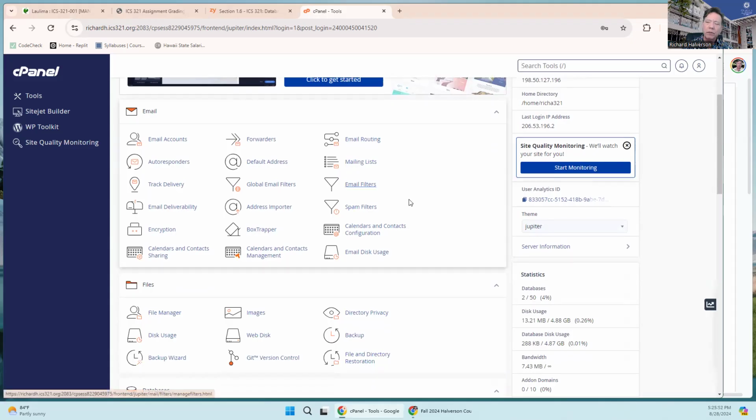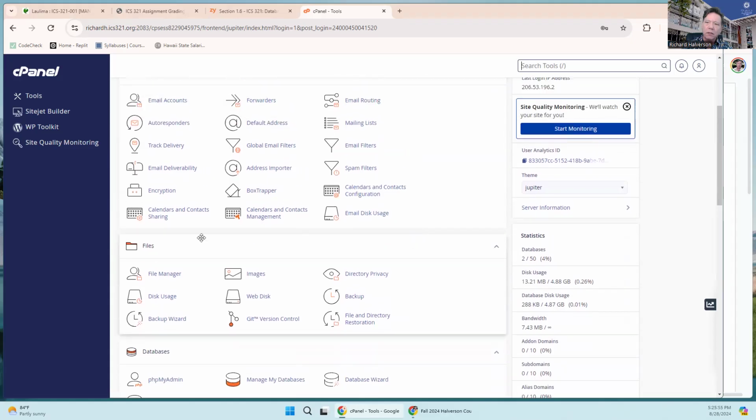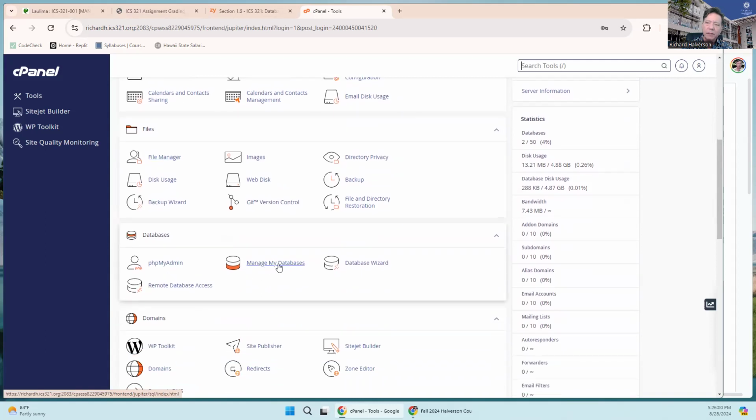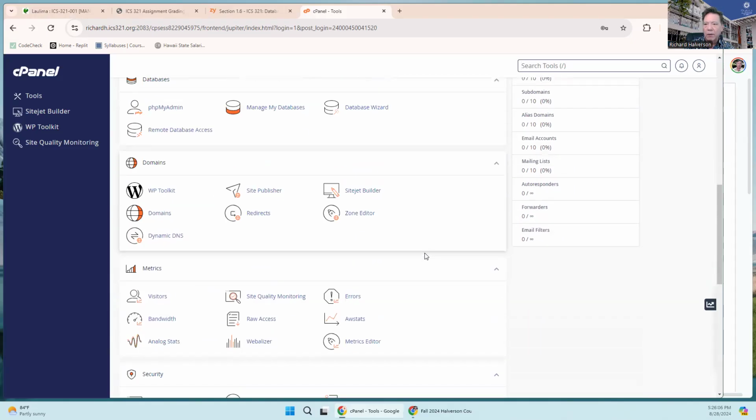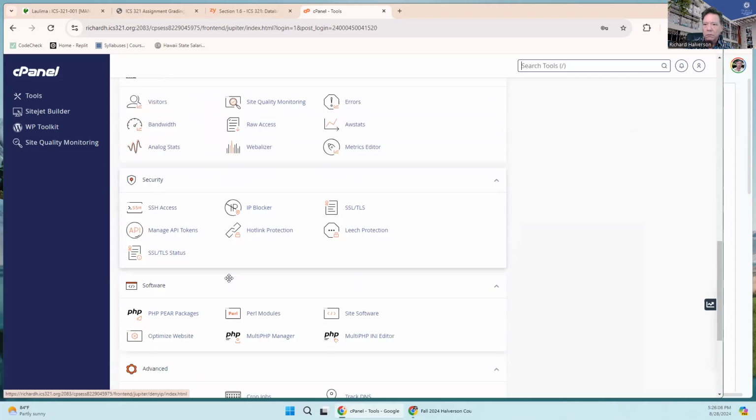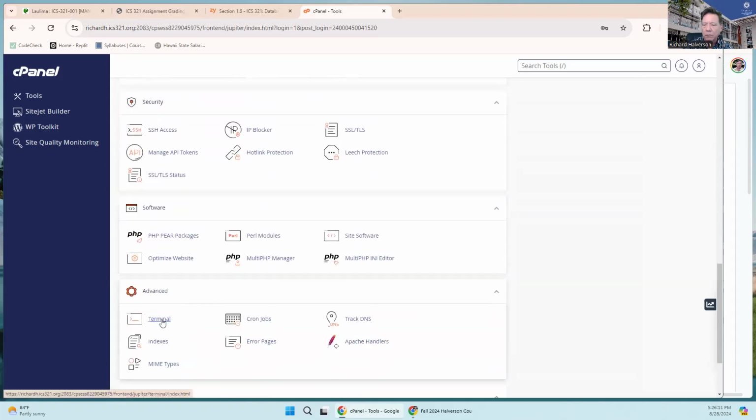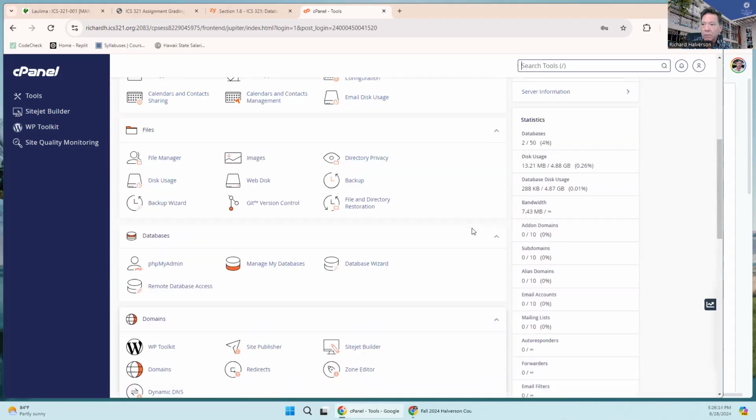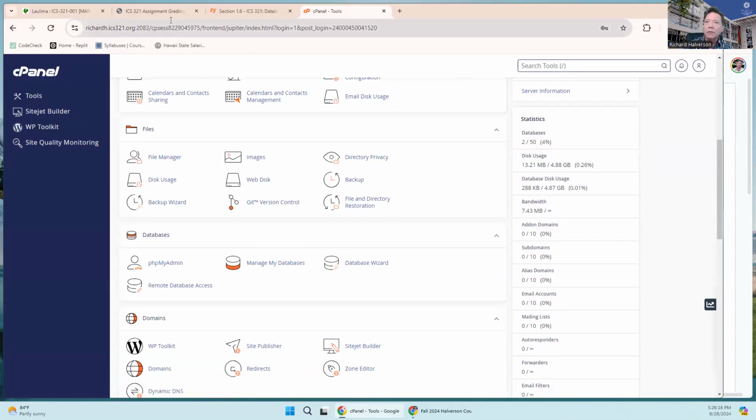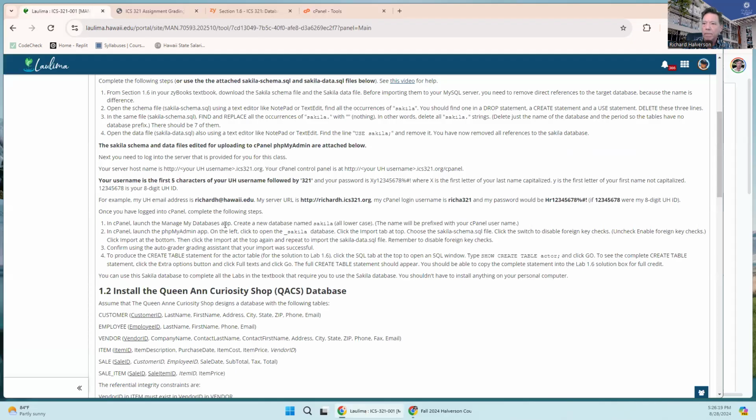And we will be using the file manager. We'll be using manage my databases today, and we'll be using phpMyAdmin today. And later on, we'll also use terminal, probably, maybe. Anyway, so to do this, we start out with, I'll just do all this part for you here.